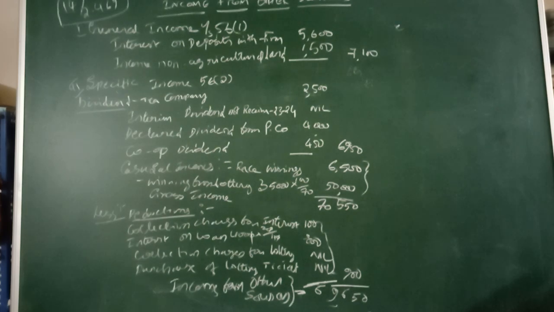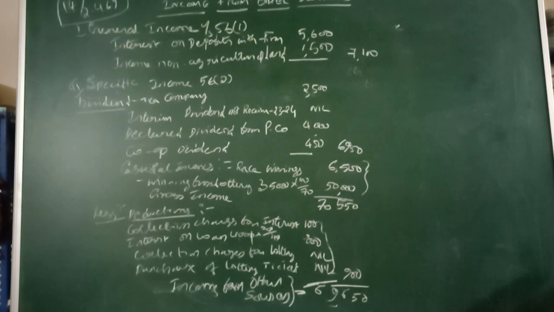And this one, the dividend warrants were dispatched in May 24, so this is the amount received after the 31st of March. So we have to take that amount for this later period.